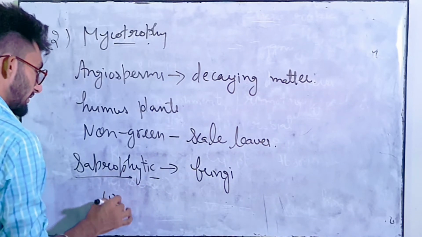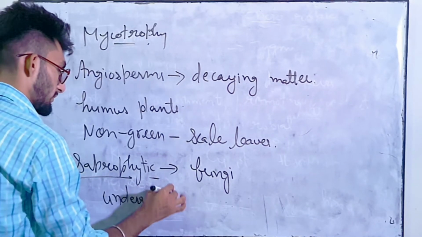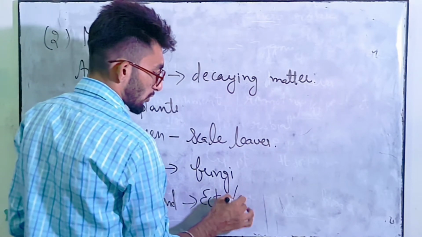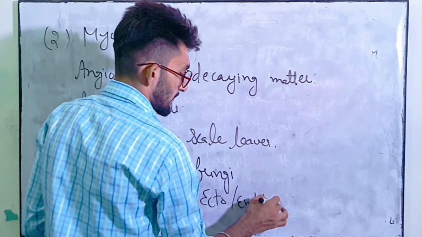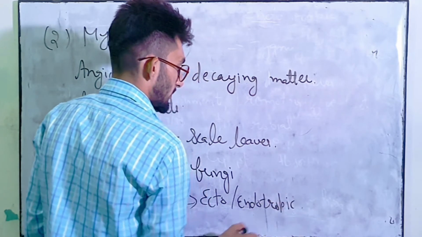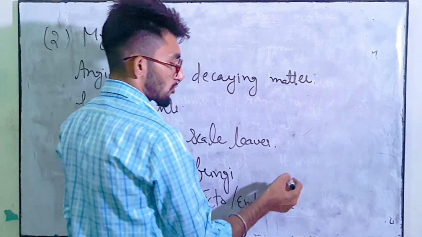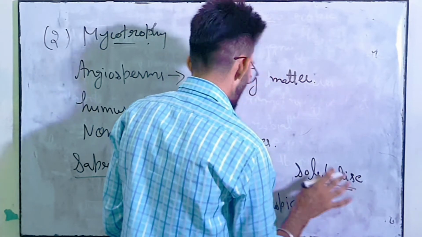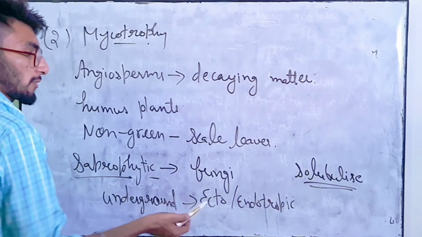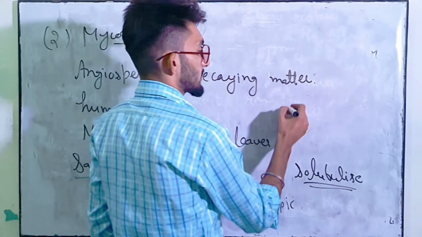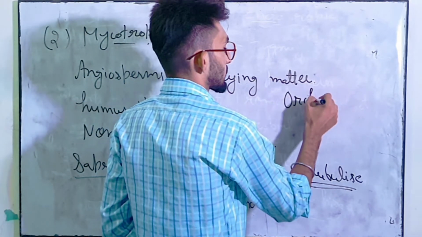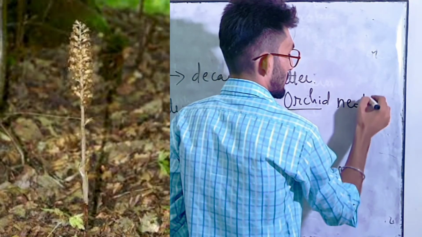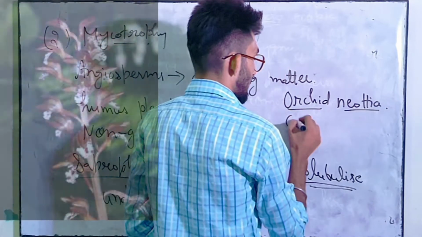So their underground part possess ectotropic and endotropic type of mycorrhiza. So this type of mycorrhiza solubilize organic matter for the saprophytic type of angiosperms. So example of this is orchid, Neotia, Corallorhiza.